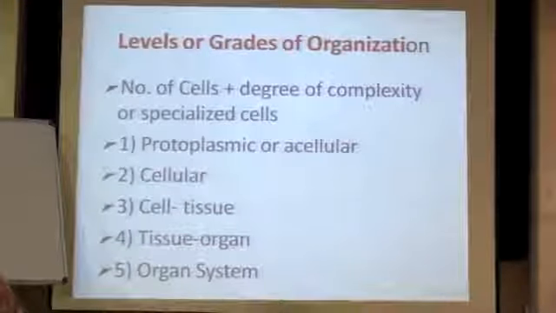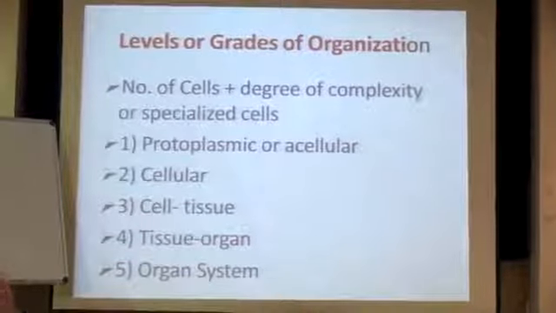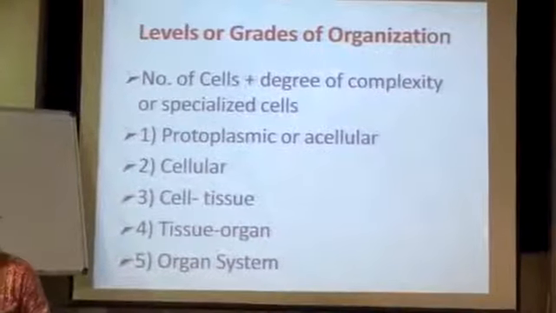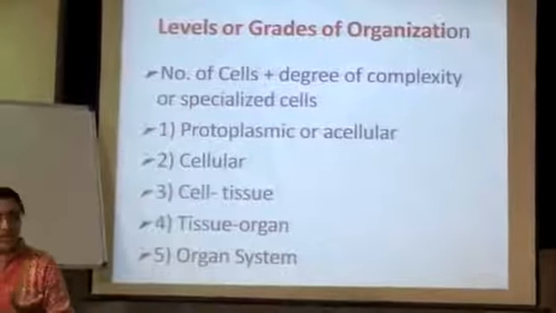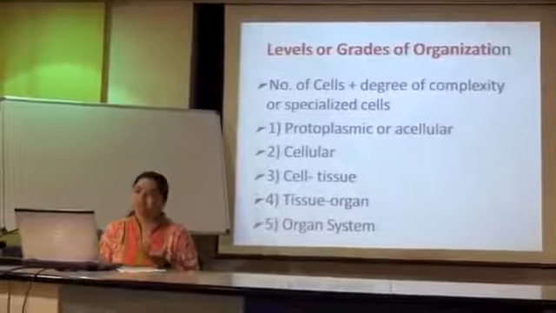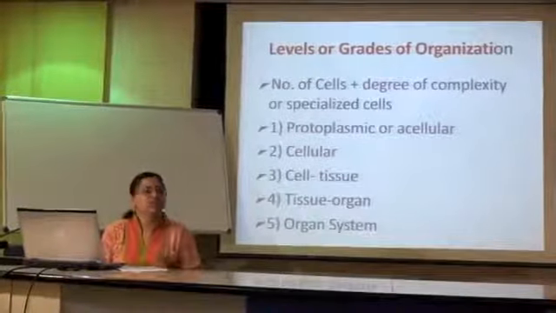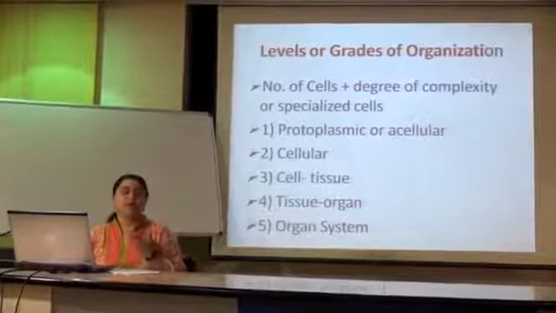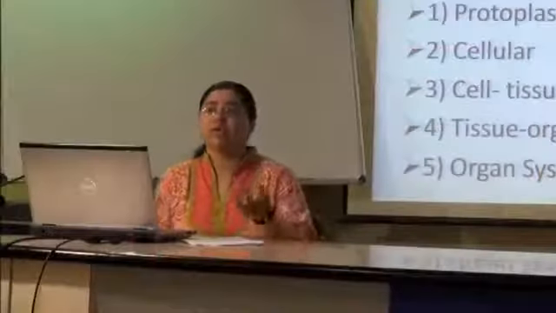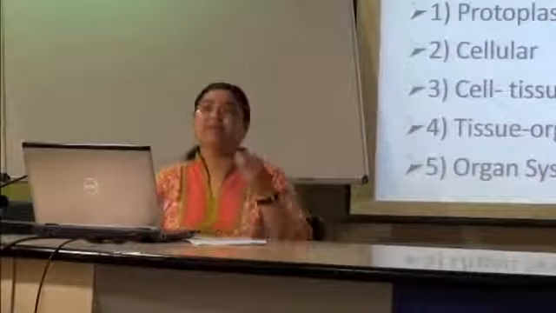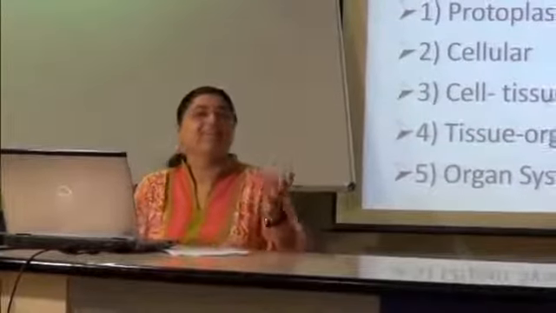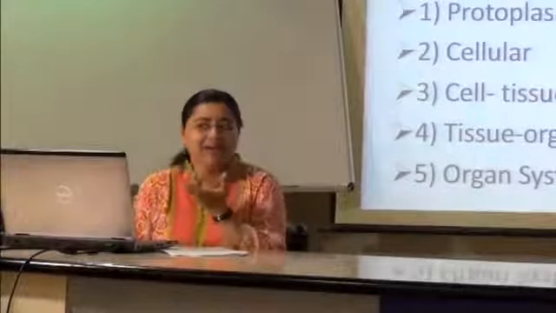Okay, so whenever you have protoplasmic organization, when you say acellular, it means you are talking about one unicellular organism wherein protoplasm plays all the roles. So there is no existence of any system here. You can't expect any organs here. What you can expect is the cell playing the whole role for all the systems, whether it is digestion, excretion, whatever. And if you remember your amoeba structure, you will find vacuoles in it, food vacuoles, contractile vacuoles. They are the ones who do this particular function of digestion of food and releasing the excretory waste. All this is being carried out by them.